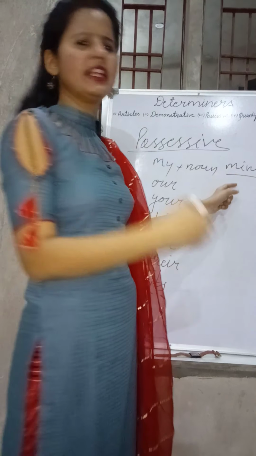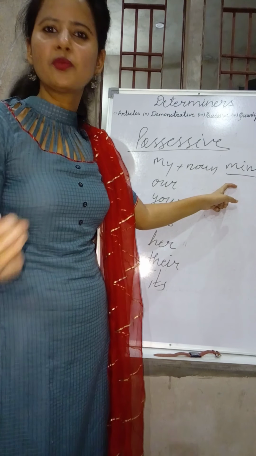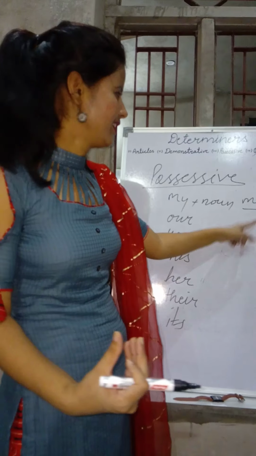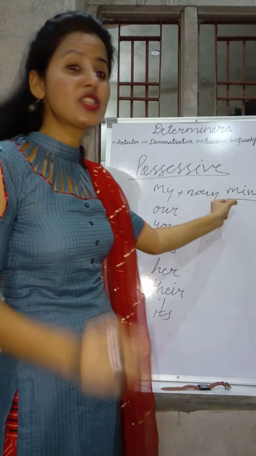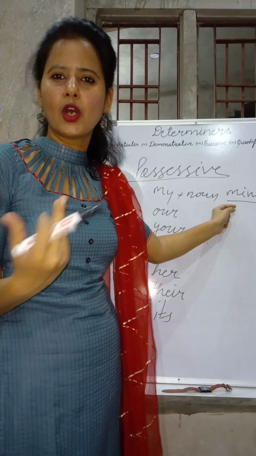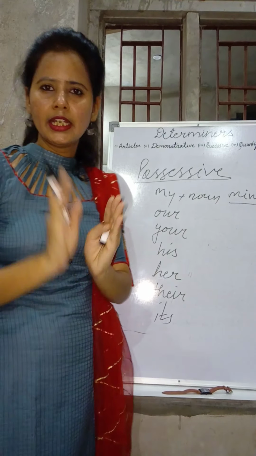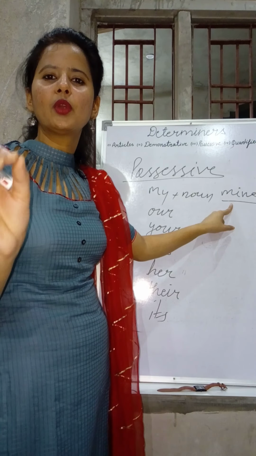Use this word in any sentence, it will never be followed by any noun. This one is mine. After mine, did you find any noun? Not at all. So it shows the possession, whom this one belongs to: me. Possession दिखा रहा है, लेकिन इसके बाद कोई noun नहीं आ रहा है. So you can call this a pronoun.